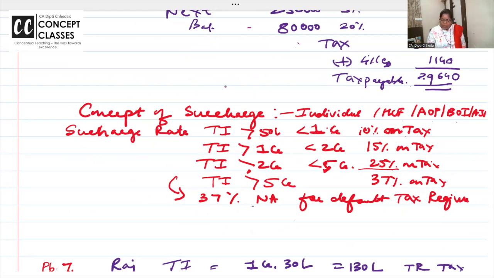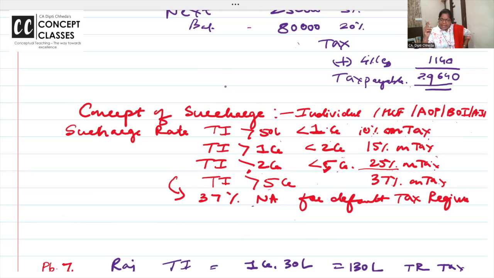For individual, HUF, AOP, BOI, if the total income exceeds 50 lakhs and is up to 1 crore, then surcharge is 10% on tax. Total income exceeding 1 crore up to 2 crore, surcharge is 15%. 2 crore to 5 crore, 25%. And above 5 crore, 37%. 37% is in the normal tax regime.